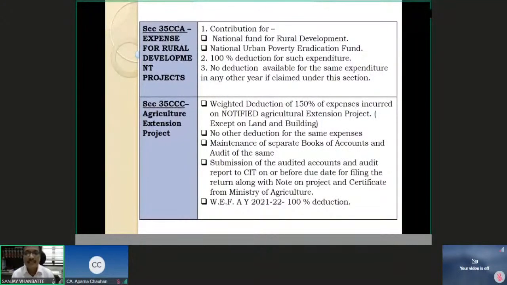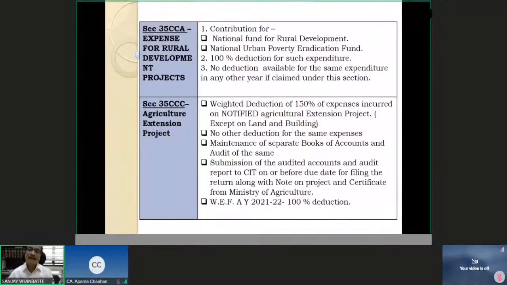Then section 35CCC, Agricultural Extension Project. Agricultural Extension Project under 35CCC is a weighted deduction of 150%. What is this available for? Weighted deduction of 150% of expenses incurred on a notified agricultural extension project, except on land and building. Please remember, except on land and building. For a notified agricultural extension project, you are entitled to a 150% weighted deduction of the expenses incurred on such notified agricultural extension project.